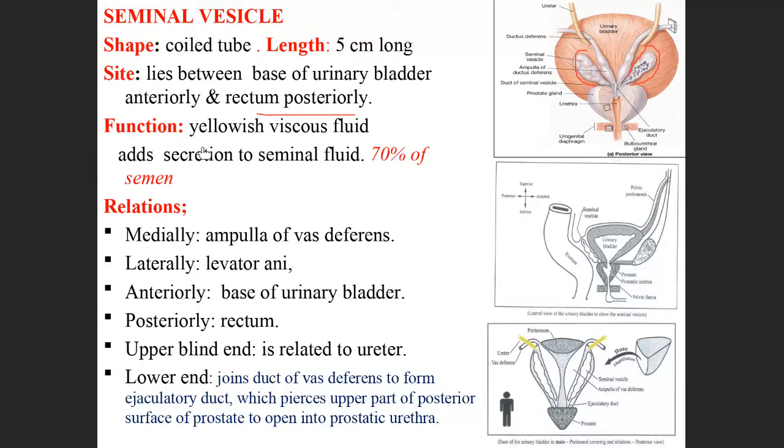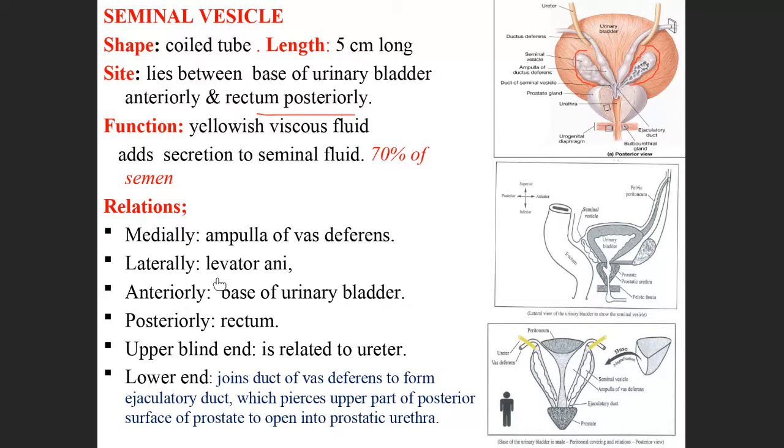So what is the function? The function is a yellowish viscous fluid that adds the secretion to the seminal fluid. A small type of fluid is going and mixing with the seminal fluid. Then what are the relations? The relations are medially the ampulla of vas deferens.